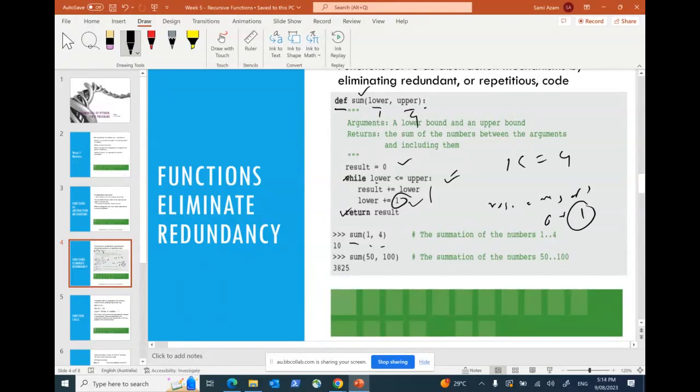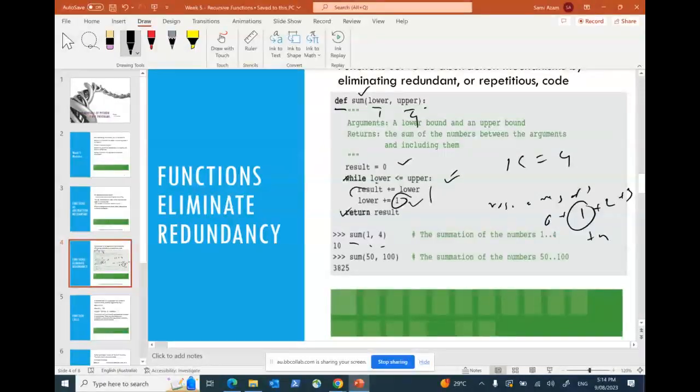Next time lower will be 2, so 1 plus 2. Next time lower will be 3, so 3 plus 3. Next time lower will be 4, so 6 plus 4. In that way it is adding up, right? Isn't that so? It's straightforward. We have done that thing already. If you want me to divide that into smaller things again, that means you have a serious issue. It's a very basic thing that we have done already.